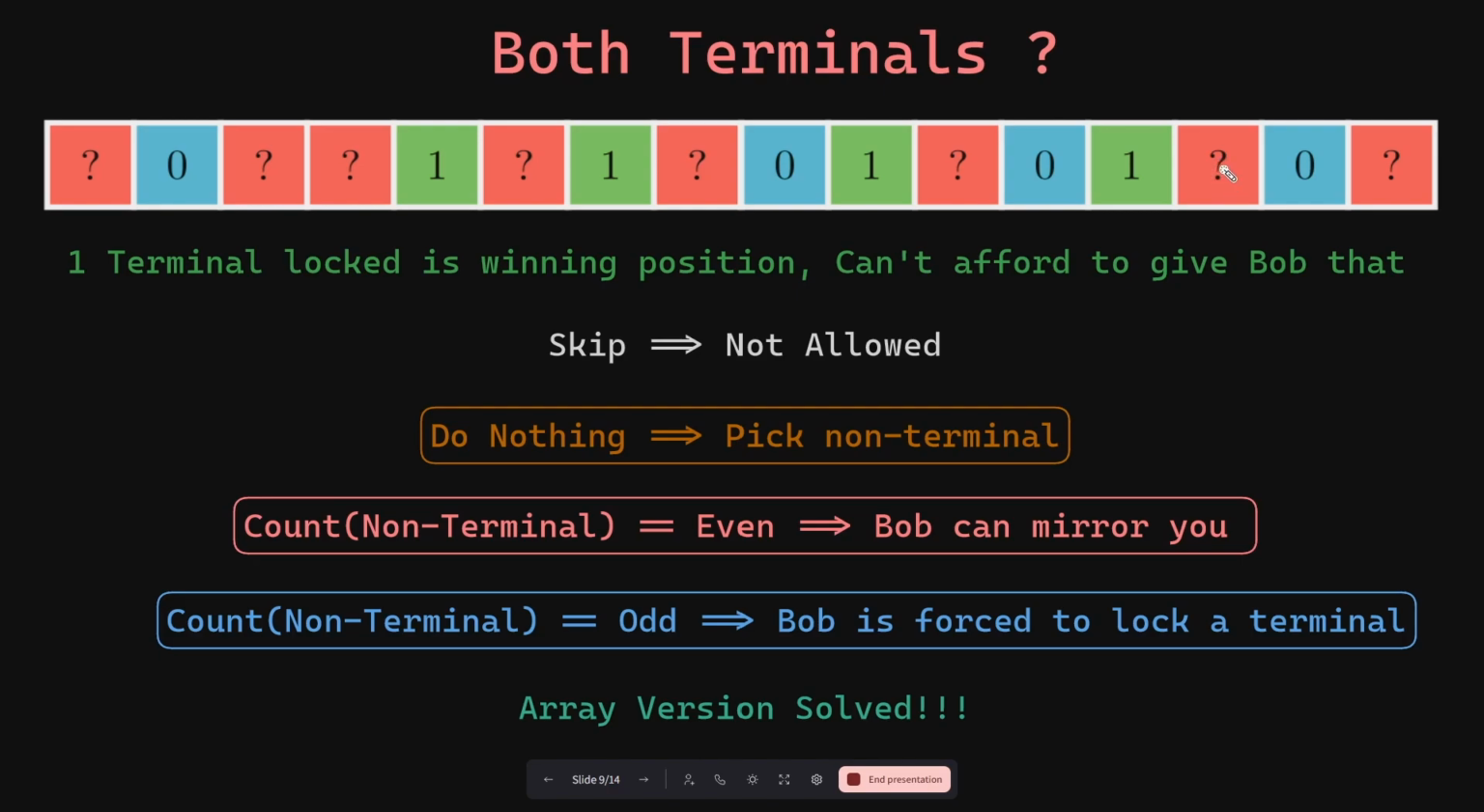Now you are in a position where the only positions that are remaining are the terminal elements. And now you are forced to lock down one of the terminal elements, and then Bob can win by locking down the other terminal element to the color of his choice. But if the number of non-terminal elements was odd, then Bob cannot mirror your last move, and then Bob will be forced to lock down a terminal element, and then you can win by locking down the other terminal element. So now we have solved the array version of the problem as well.